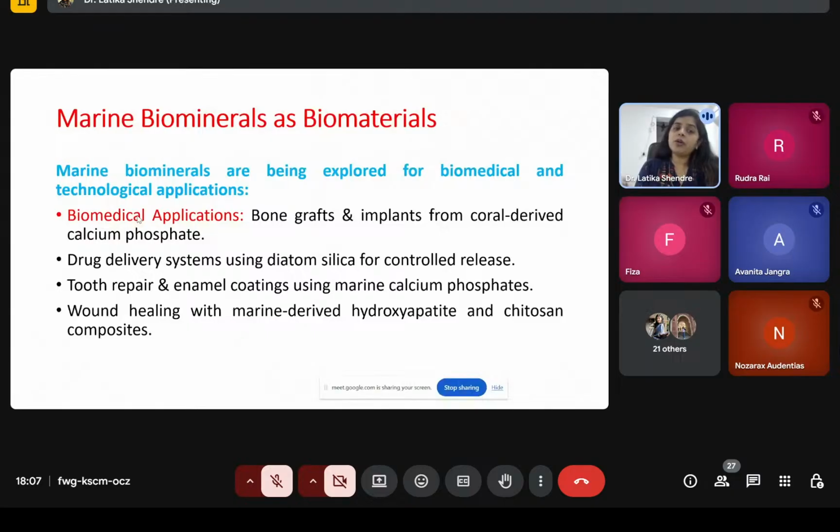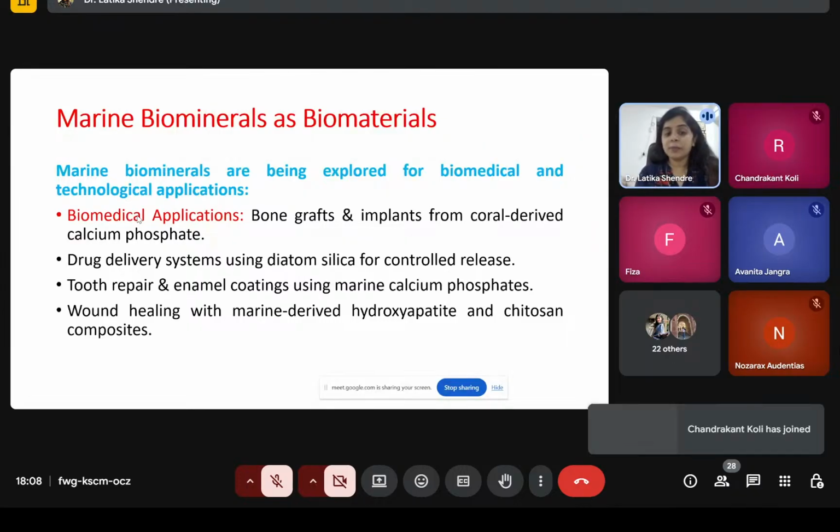If we talk about biomedical application, bone graft and implantation from coral derived calcium phosphate is the most efficient biomineral. The durability, at the same time, if you remember, I have shared one example, that is root canal, tooth repair.